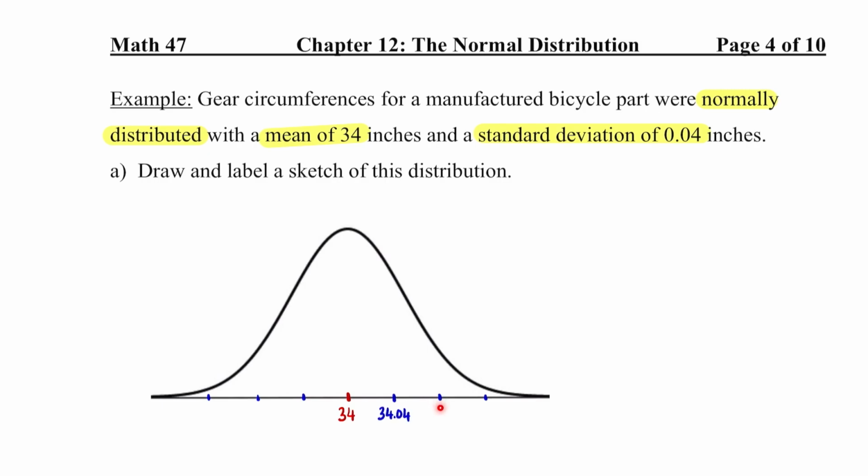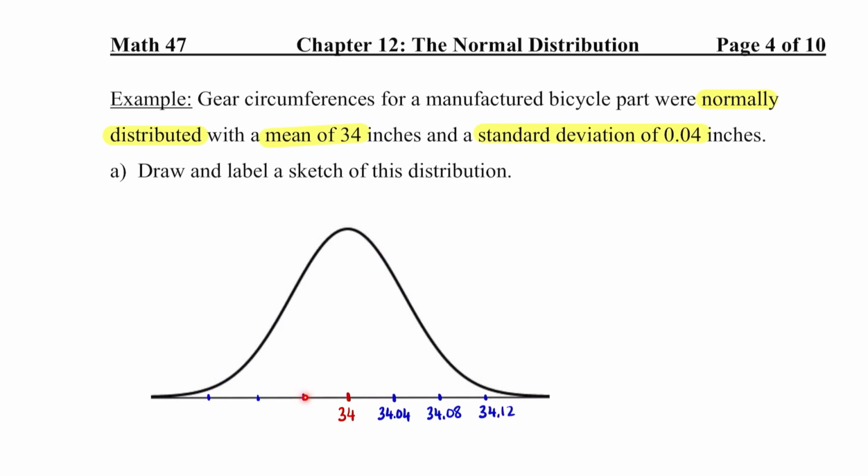This number is two standard deviations above the mean, so I take 34 plus 0.04 plus another 0.04, that is 34.08. This number is three standard deviations above the mean, so 34 plus 0.04 plus 0.04 plus 0.04, that is 34.12.